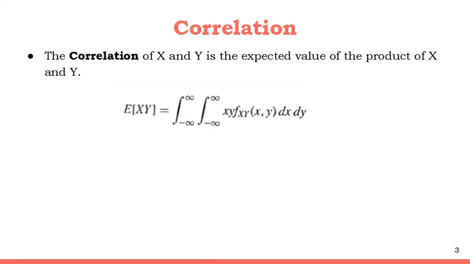Now, with respect to the bivariate expectation, we have a term which is known as correlation, and the correlation of two random variables x and y can be calculated by using the expression expected value of xy, and the expected value of xy can be defined by the expression double integral of xy fxy x comma y dx dy if x and y are in continuous form, or else otherwise we have to use summation if x and y are in discrete format.